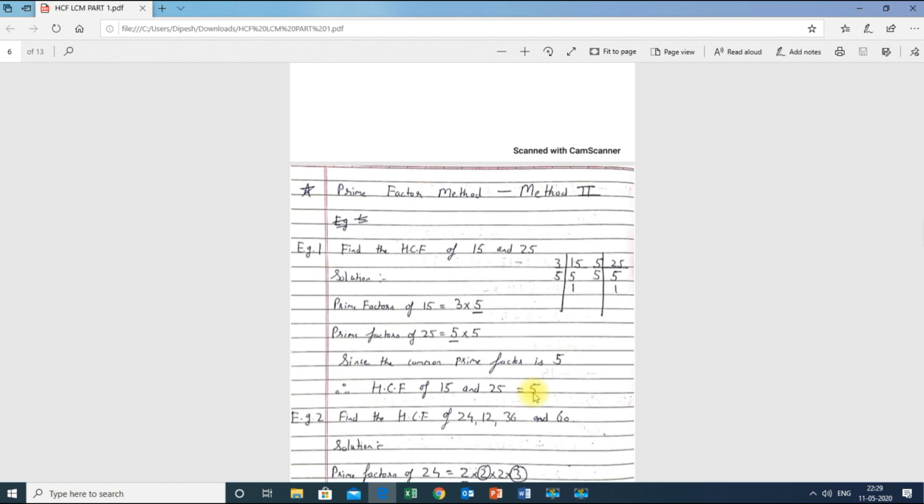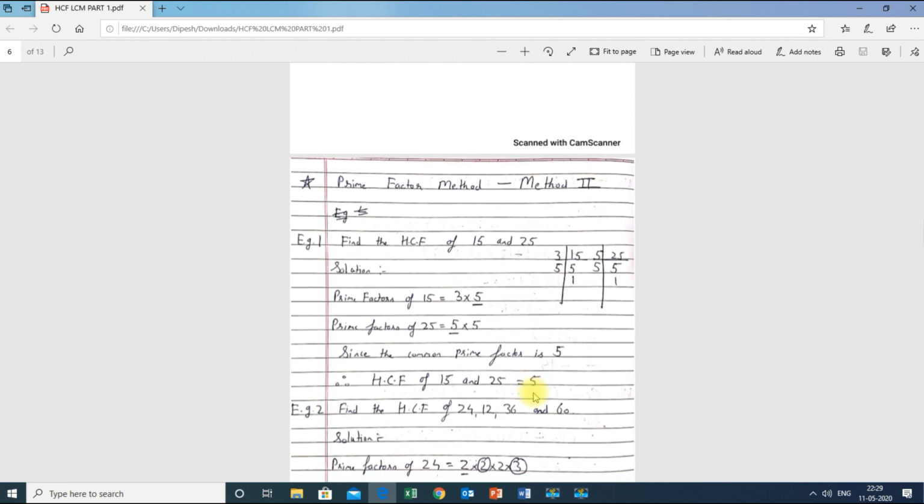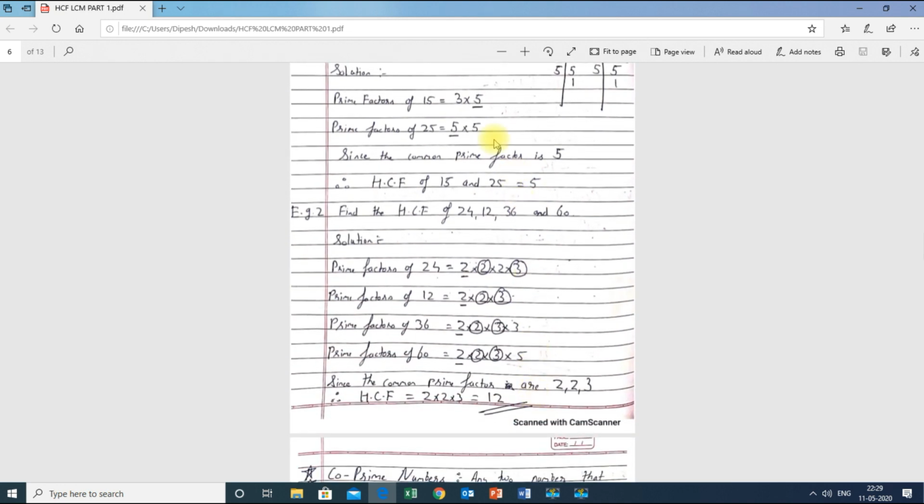What if there are two numbers common? I will explain with an example. Here only one number is common, therefore I directly wrote 5. What if more than one number is common? For example, find the HCF of 24, 12, 36 and 60. Before finding the HCF, we have to find the prime factors of the given numbers. Prime factors of 24 is 2 into 2 into 2 into 3. Prime factors of 12 is 2 into 2 into 3. Prime factors of 36 is 2 into 2 into 3 into 3.